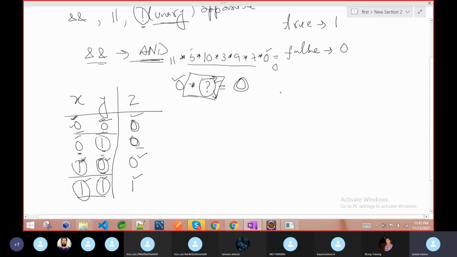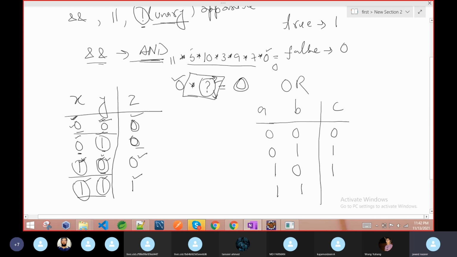Now we will see the OR operation. OR is like a plus sign. So suppose we have A, B and C. Same thing, 0 0, 0 1, 1 0 and 1 1. If anyone is true, the output is true. This is just the reverse of AND. If any input is true, then the output is true.